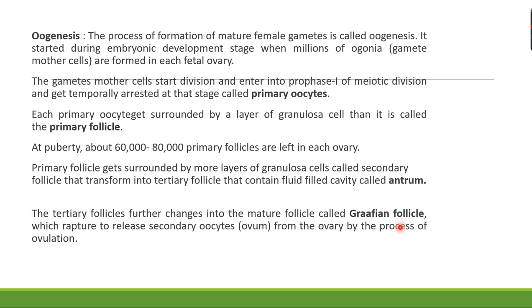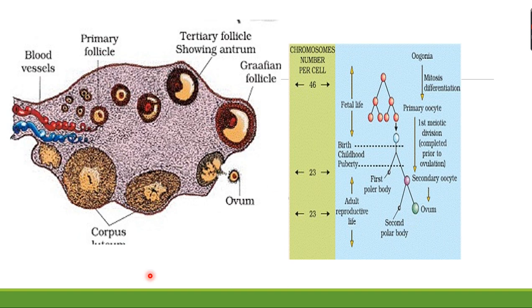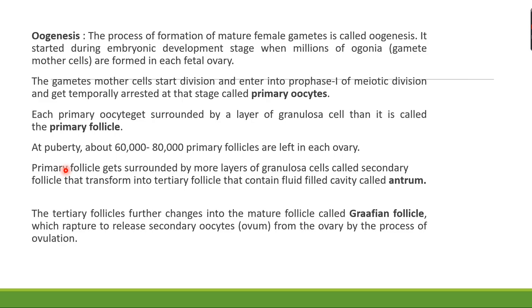And the main point: the Graafian follicle develops from the germinal epithelium of the ovary, whereas the corpus luteum, you can see, this is the corpus luteum. The corpus luteum is formed after the secondary oocyte is released from the Graafian follicle. Here is the Graafian follicle, here is the corpus luteum. So there is a difference between the corpus luteum and the Graafian follicle. You have to remember it very carefully.